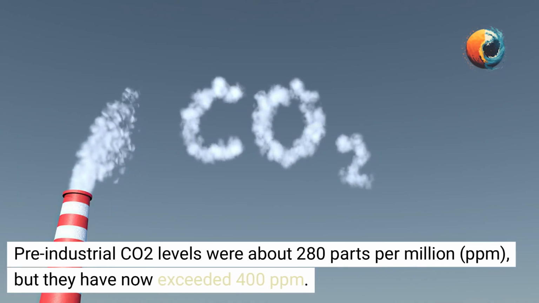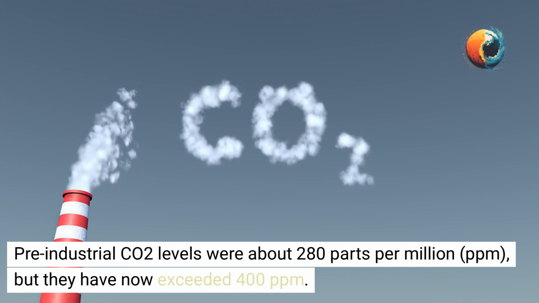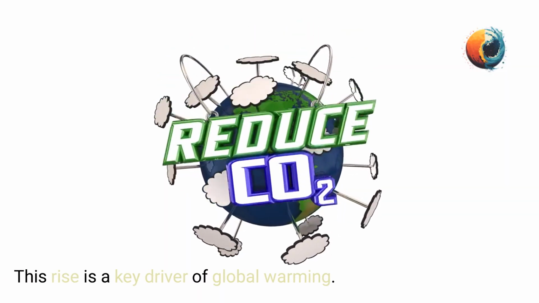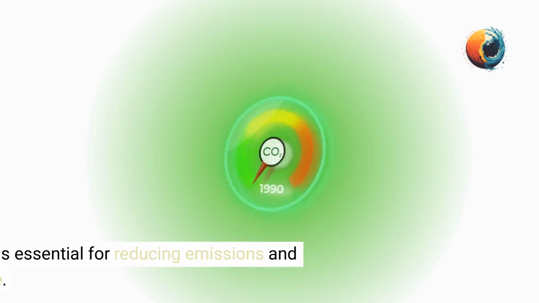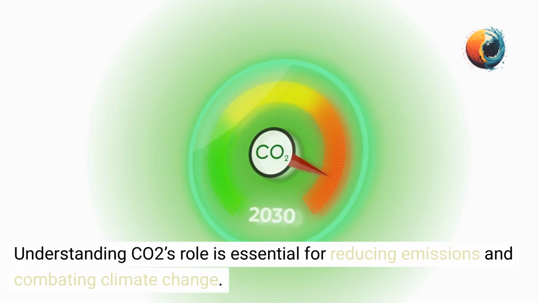Pre-industrial CO2 levels were about 280 parts per million, ppm, but they have now exceeded 400 ppm. This rise is a key driver of global warming. Understanding CO2's role is essential for reducing emissions and combating climate change.